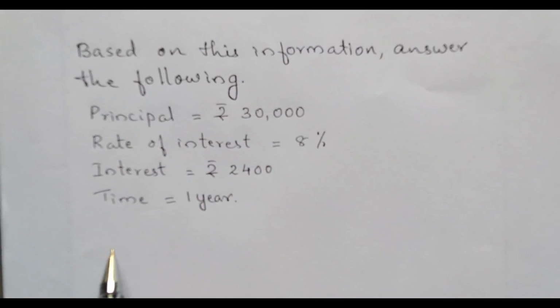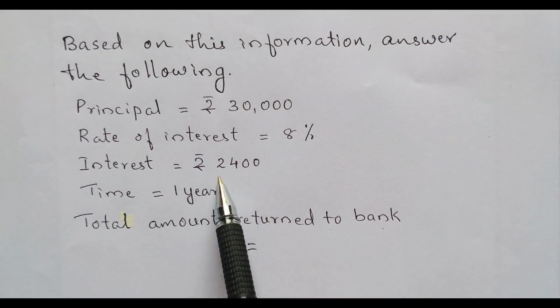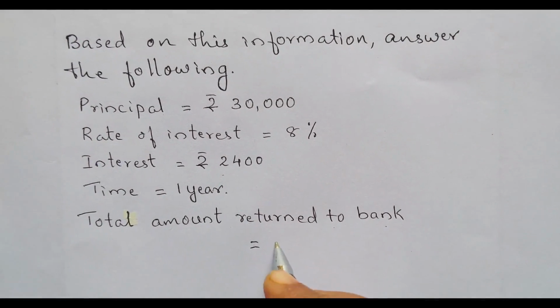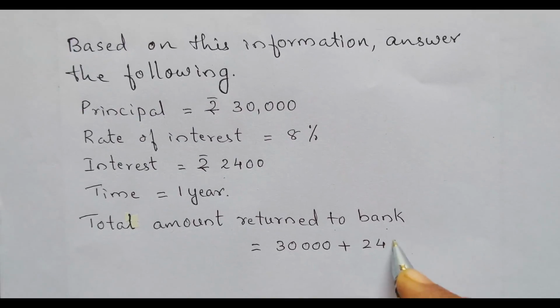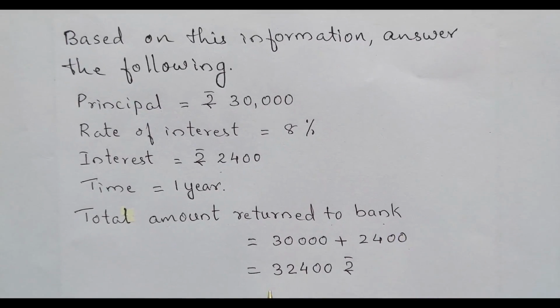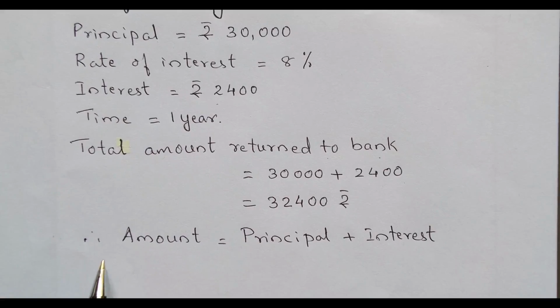What's the total amount that she has to return to the bank? The total amount returned to the bank will be the principal plus the interest. That is 30,000 plus 2,400. So the total amount returned to the bank is 32,400 rupees. So we have the formula: amount is equal to principal plus interest.